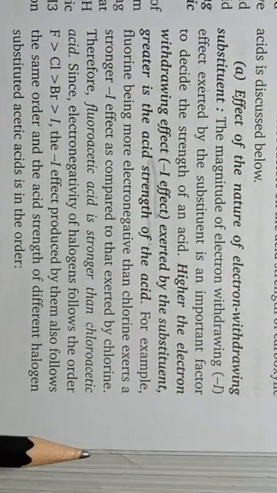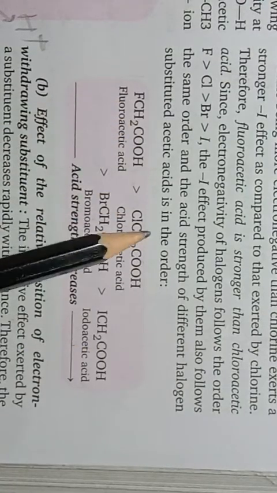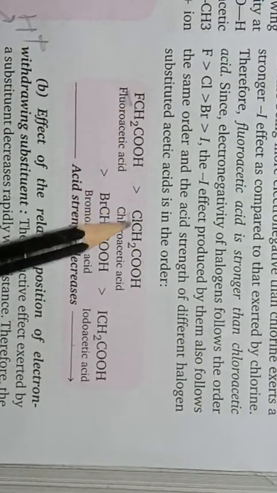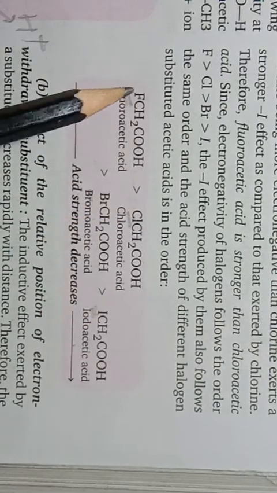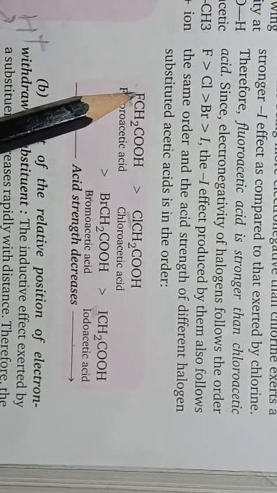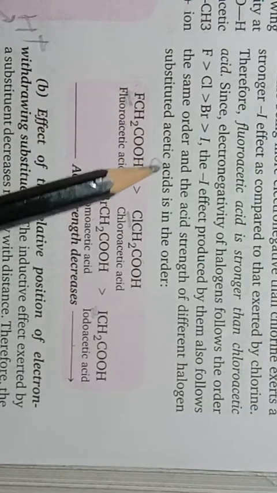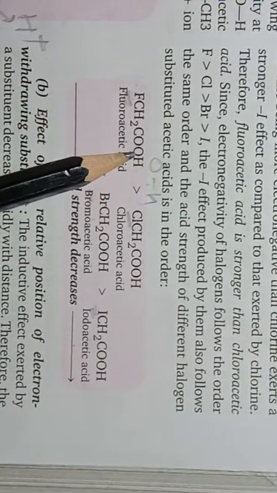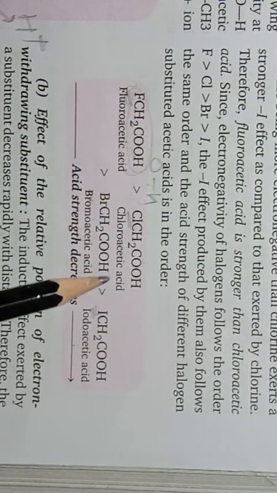Okay, as you can see here, out of all these molecules, they differ only in the halogen atoms, and you know that the electronegativity of the halogens decreases from fluorine to iodine. So fluorine will attract electrons towards itself most tightly, and that is why the OH bond present in this molecule will be the most polar. And that is why this acid will be the strongest acid out of all these.